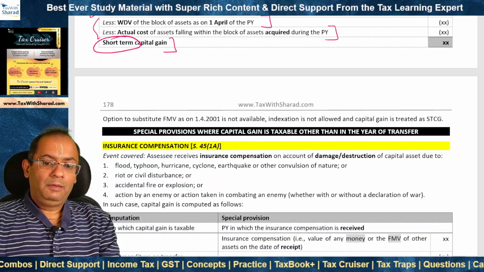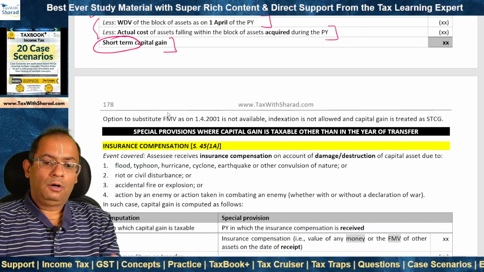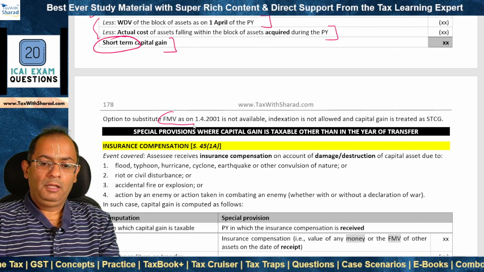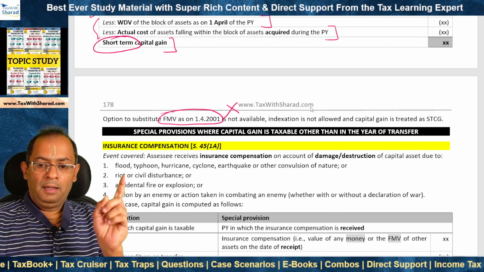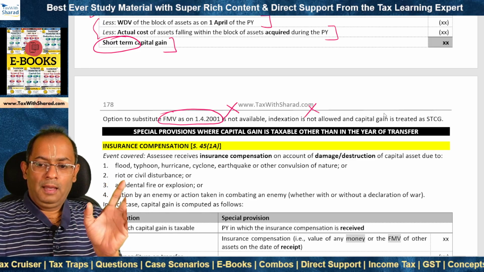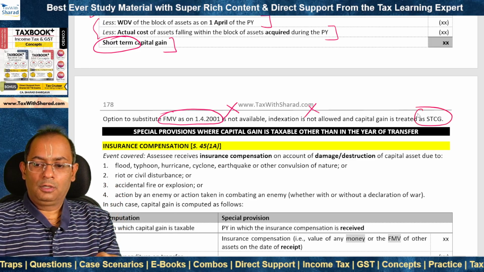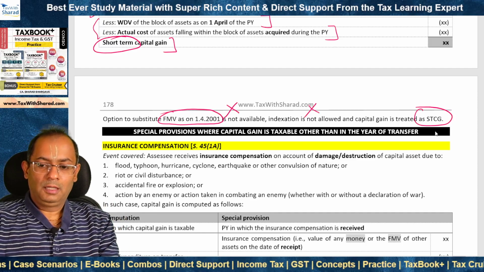So when we apply section 50, we need to note 3 things. 1. Option to substitute FMV on 1st April 2001 is not available. 2. Indexation is not allowed. 3. And capital gain is treated as short-term capital gain. Long-term capital gain does not arise in this case.